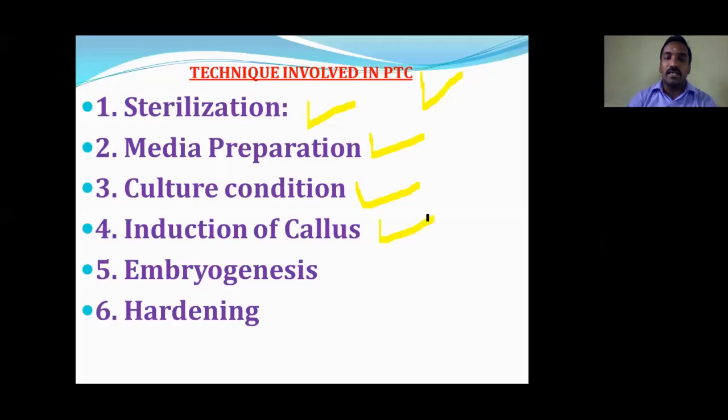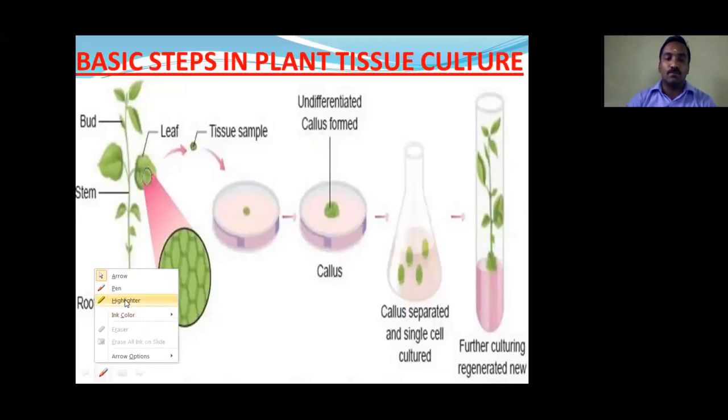The next one is callus induction. From the cell, we are going to produce a number of cells, which are called a callus. From the callus, the embryos are going to originate; that is called embryogenesis. Then hardening. After the embryo originates, it can be transferred from the lab into the normal environmental condition outside. So we can see one by one what the steps are and what we are going to do.